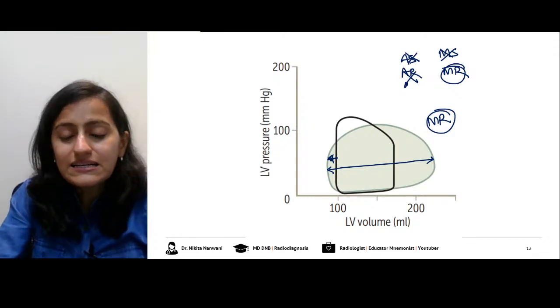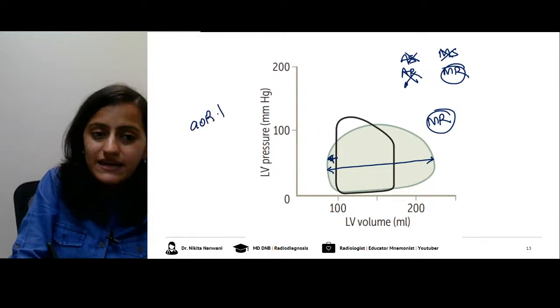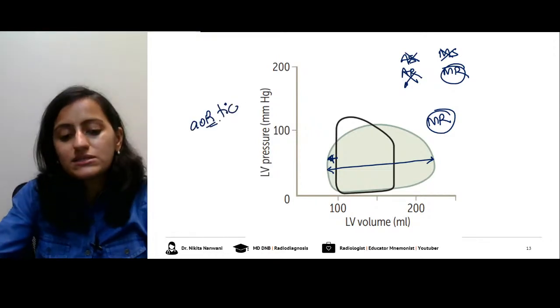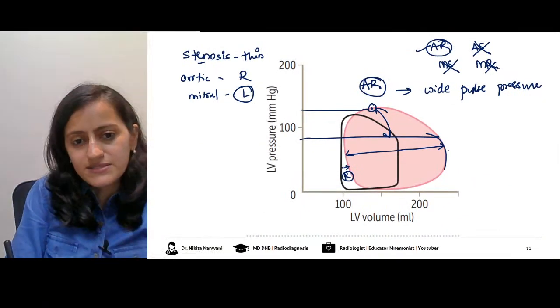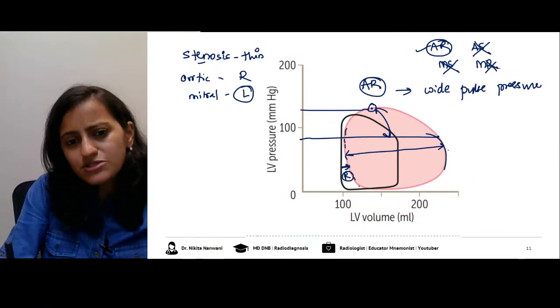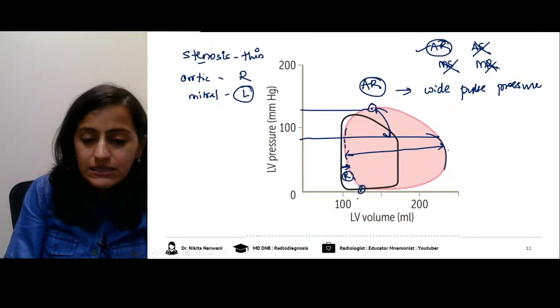The aortic regurgitation graph will go to the right. Remember, when you write aortic, it will go towards the right. Let me show you aortic regurgitation. Look at this. In aortic regurgitation, this is going towards the right. Okay, clear with everyone?